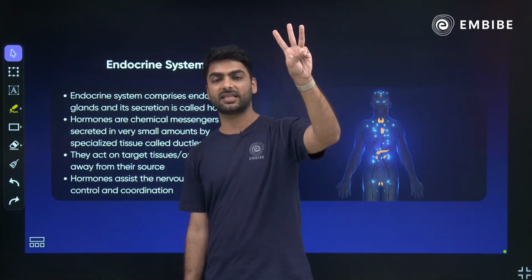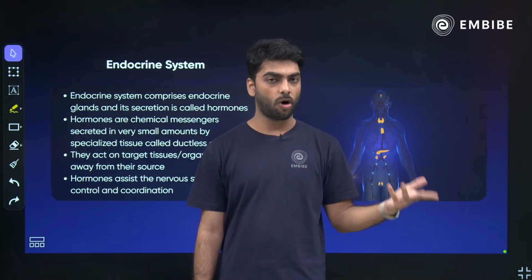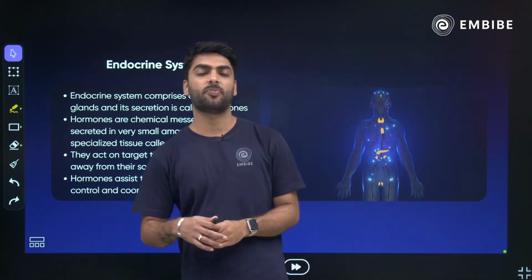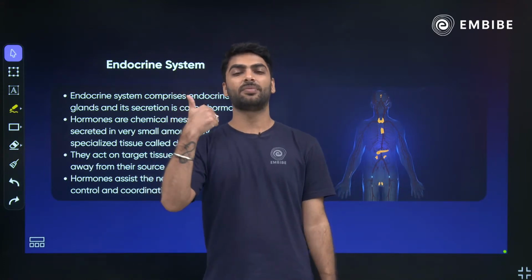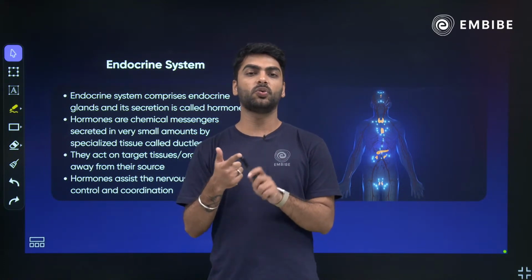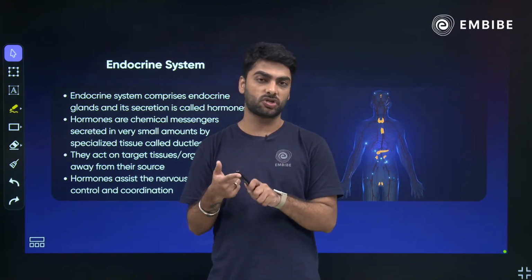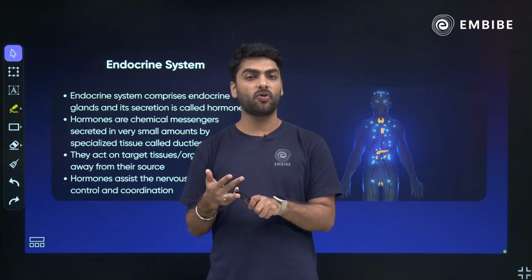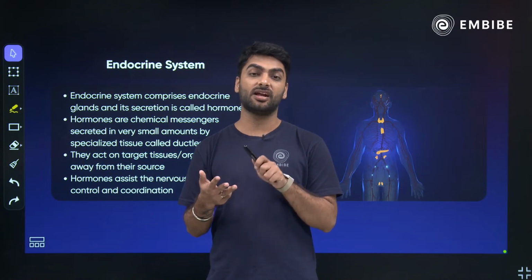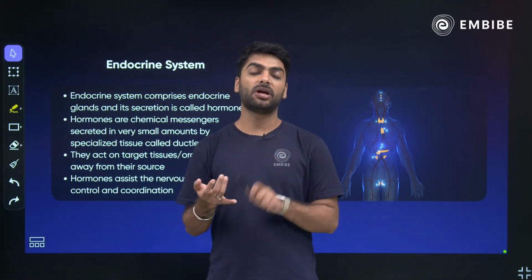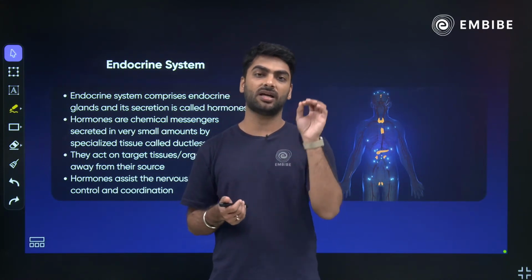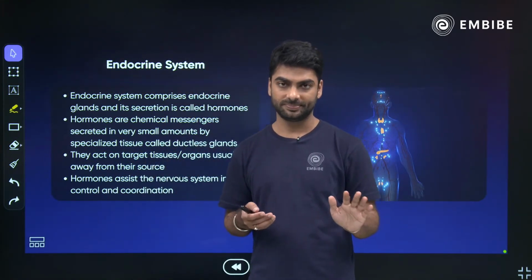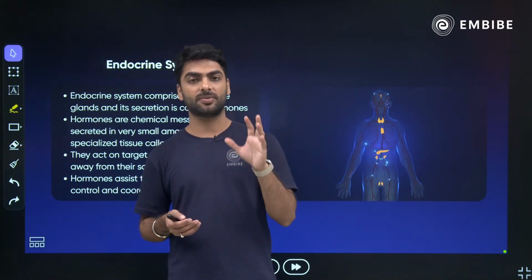3 marks के लिए आ सकता है ये. Write a short note on hormones and you have 5 points. What is the point number 1? They are chemical messengers of the body. Point number 2 क्या है? They act away from the source of secretion. Point number 3 क्या है? They travel through the blood. Point number 4 क्या है? कि they are secreted in very less quantities. Point number 5 क्या है? Even if they are over or under secreted, it causes major disorders in the body. ठीक है? These are the 5 points about your hormones.